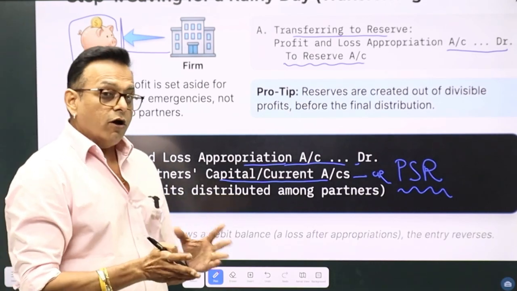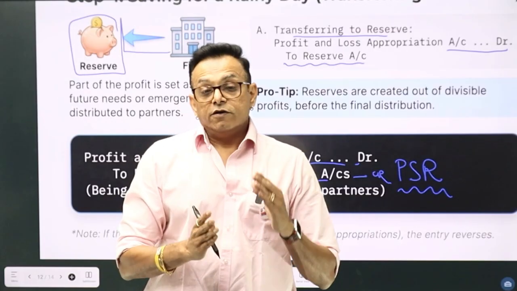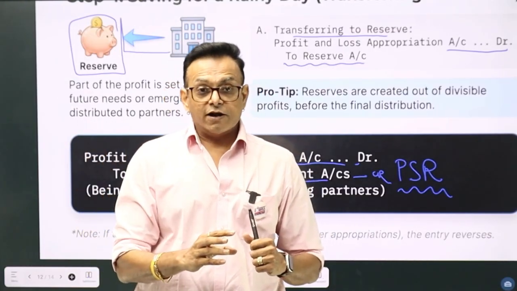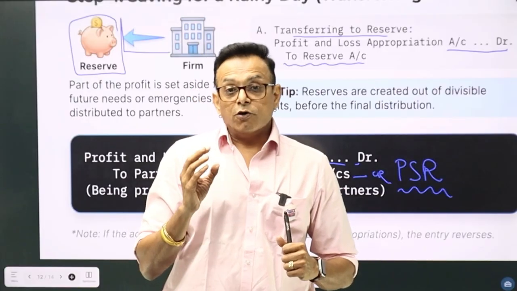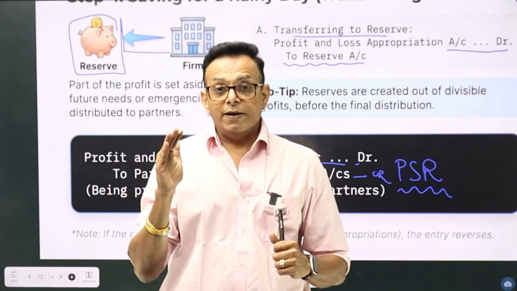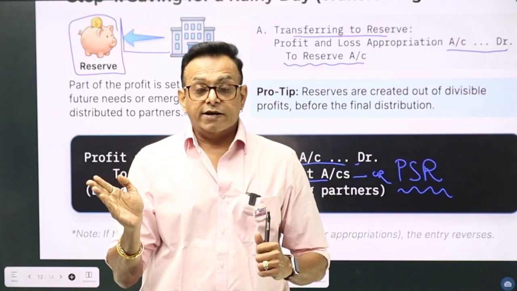So, what entries have we seen so far? We have seen entry for transfer of net profit to profit and loss appropriation account. That is, profit and loss appropriation account will be credited and profit and loss account will be debited. So, P&L account debit to P&L appropriation account credit.